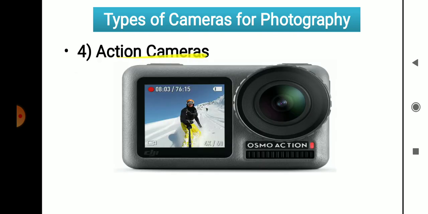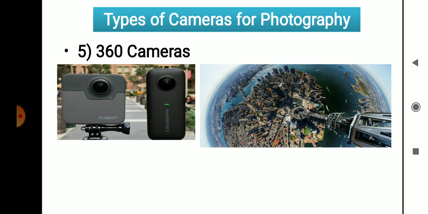Then the action camera. With an action camera, we are able to see our image in that camera, and it is a very high resolution camera. Now this person is holding this camera, you can see here, and he is going to take his own picture. Okay, a high resolution action camera.